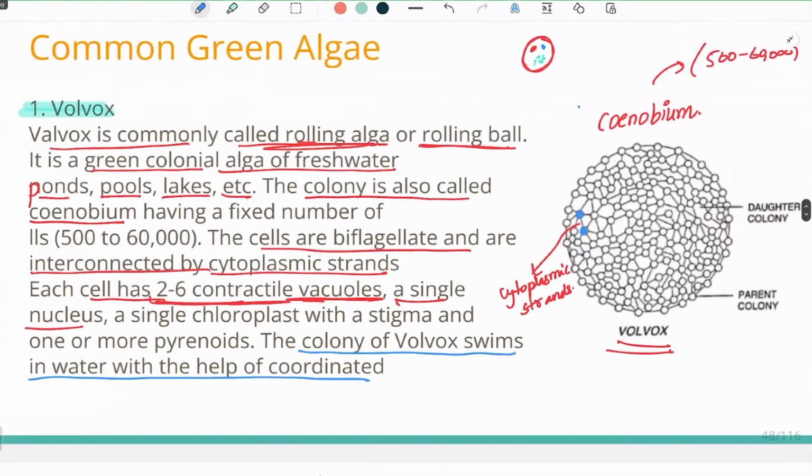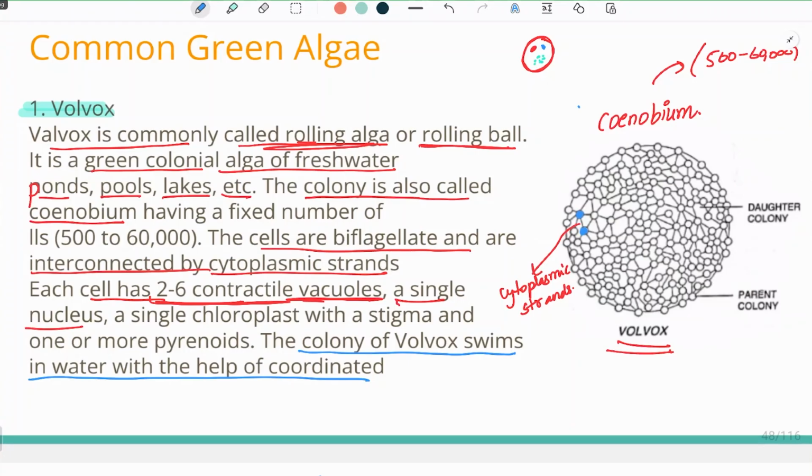So some points of Volvox: it is mainly an aggregate, and because it forms an aggregate and looks like a ball, it is called a rolling ball. This green colonial freshwater alga is found mainly in ponds, pools, and lakes, and the colony is also called a cenobium. This colony has an aggregate of about 500 to 60,000 cells. So this cell aggregate is called a cenobium, and they have also given the characteristics of each cell.